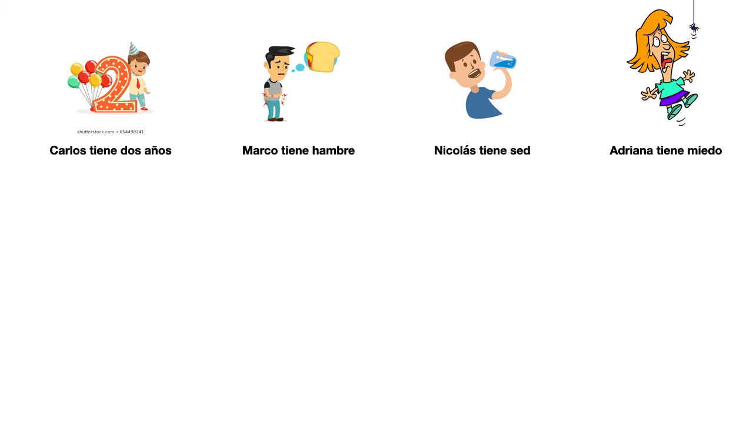There's a spider hanging from the ceiling, and she seems to dislike this very much. Adriana tiene miedo. Miedo means fear, right? So in English, you would say she's scared or she's afraid, right? In Spanish, you say she has fear. Adriana tiene miedo. Another expression of the verb tener.